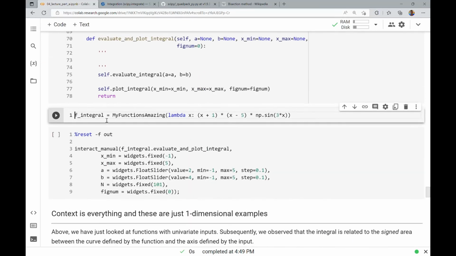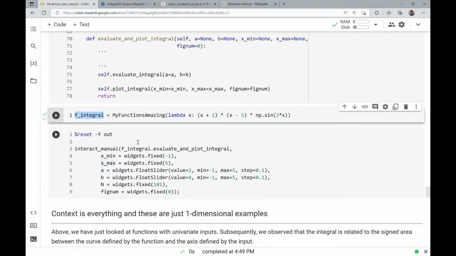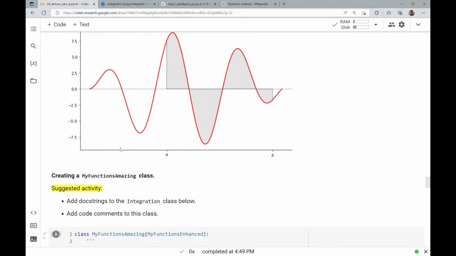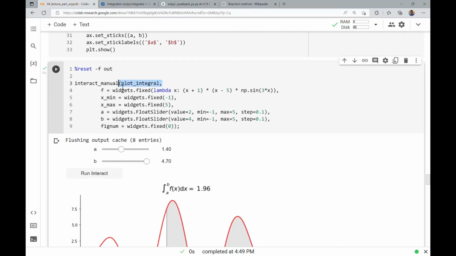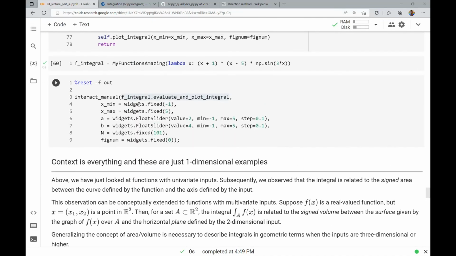So now when I create my F integral object from My Functions Amazing, and I look at that lambda function that I was just looking at, the x plus 1 times x minus 5 times np times sine of 3x, here's the fun thing: this is an object that I've created from this class, but I can run the widget to interact with the method attribute of that object, the evaluate and plot integral method attribute, which is doing all the stuff that I was doing in this plot integral function that had all this other stuff. And I'm just doing it now on the method attribute.